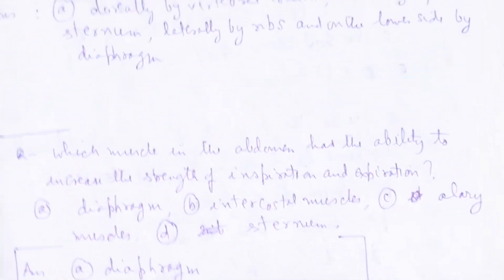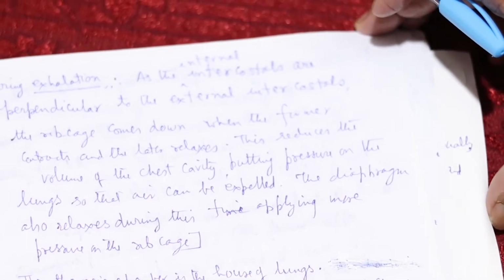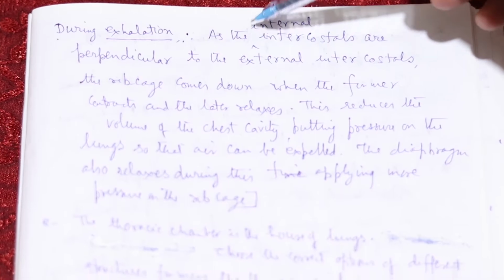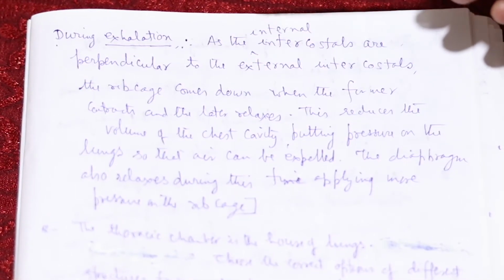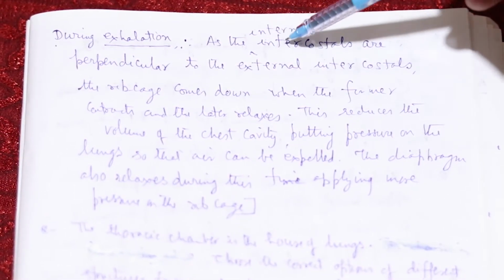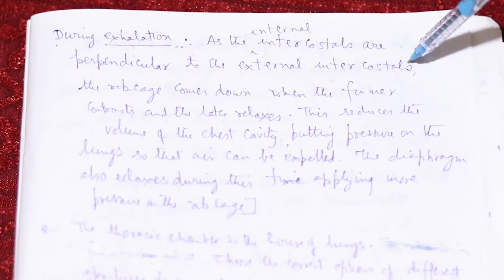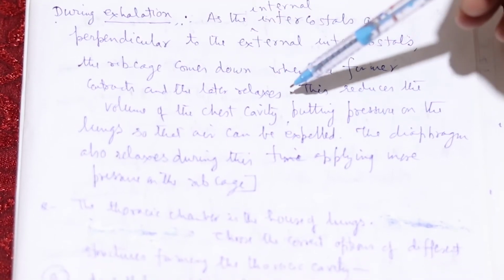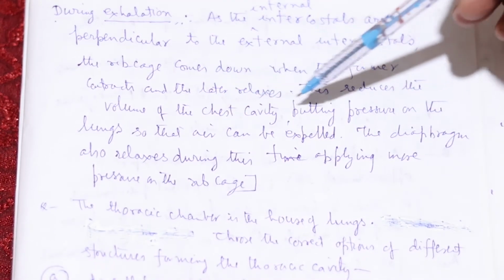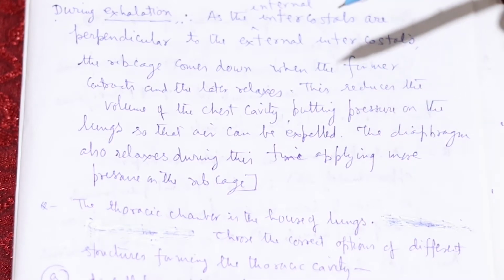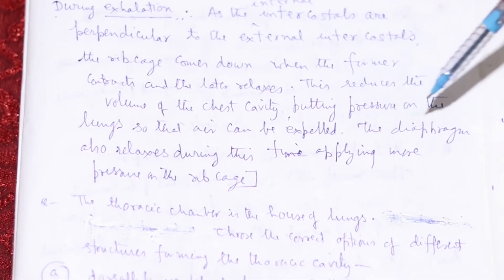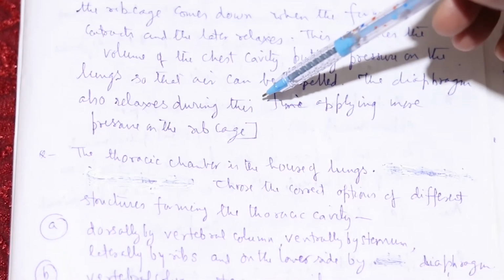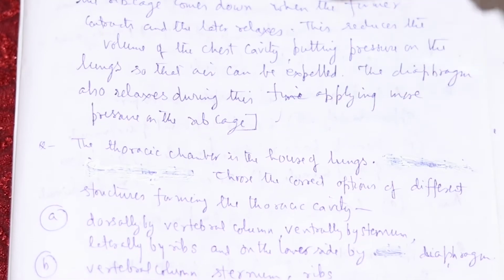So now, next question. One more explanation: during exhalation, as the internal intercostals are perpendicular to the external intercostals, the rib cage comes down when the former contracts and the latter relaxes. This reduces the volume of the chest cavity, putting pressure on the lungs so that air can be expelled. The diaphragm also relaxes during this time, applying more pressure in the rib cage.